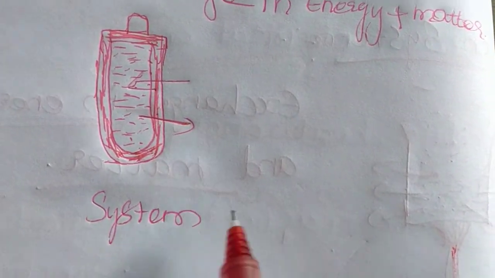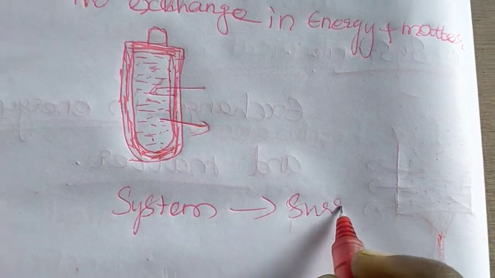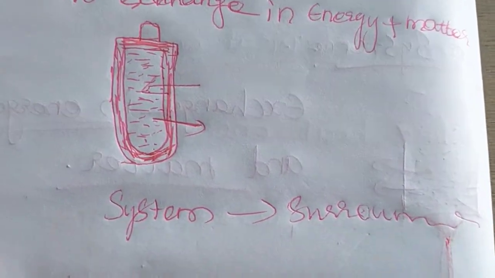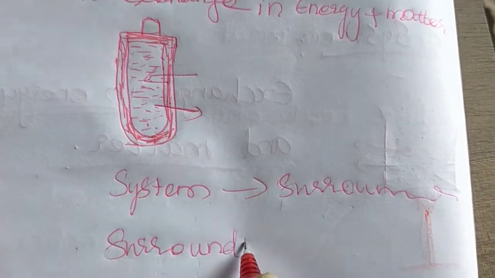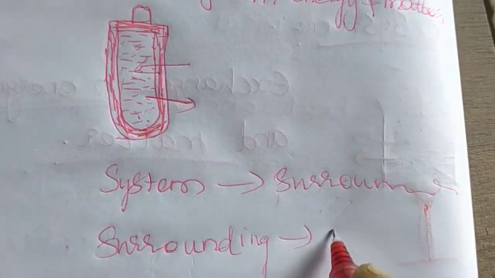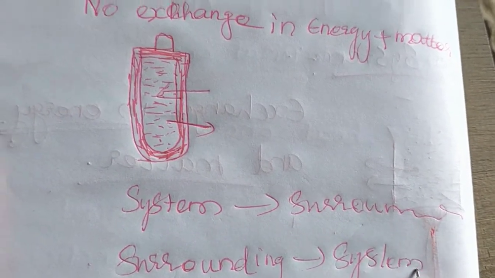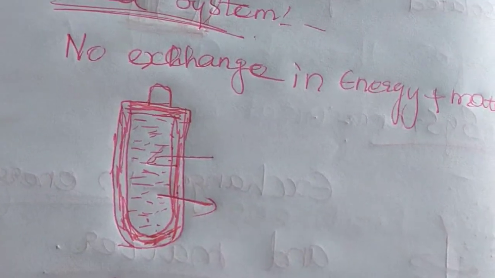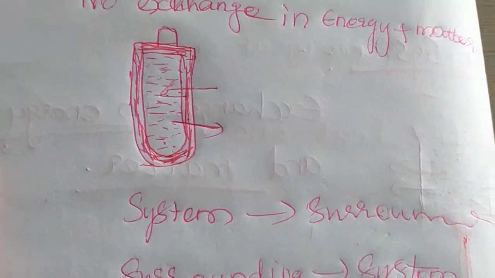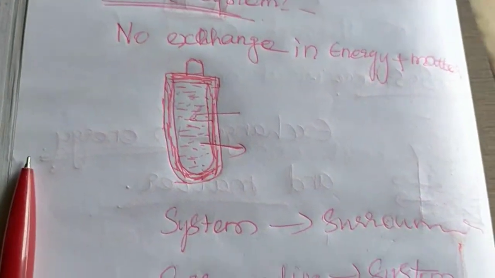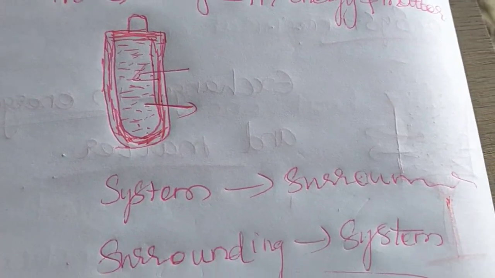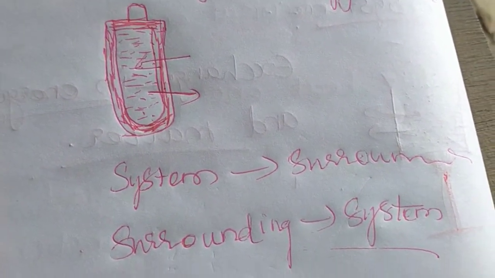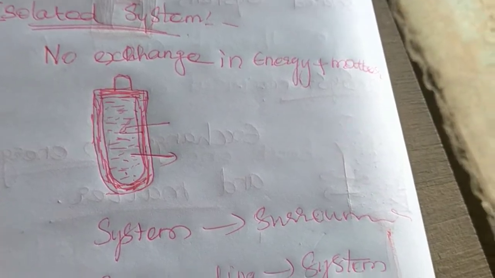That means from system to surrounding and surrounding to system. It's not allowed. So there is no transformation of heat energy and also no transformation of matter from the isolated system with its surrounding or with its environment.